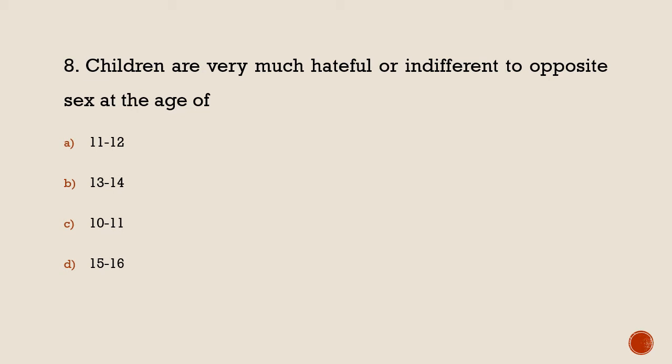I also discussed in my video that in later childhood, boys develop an assumption of superiority, they feel they are superior to girls. What is the age group of later childhood? It starts from 6 to 12 years. So it is at 11 to 12 years of age that boys develop an idea that girls are less superior than them. Move on to the next.